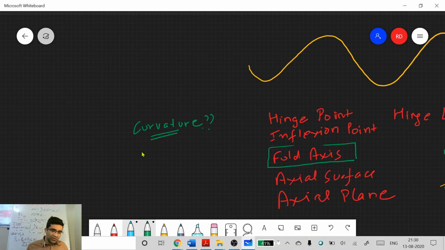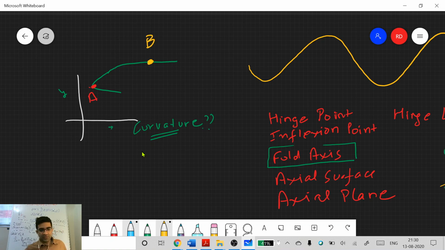Where slope is zero. Okay, so you're saying where slope is zero. Okay, where is the point of maximum curvature on this line? I'll give you two points, this red one and this yellow one. Call them A and B. Where do you see maximum curvature?